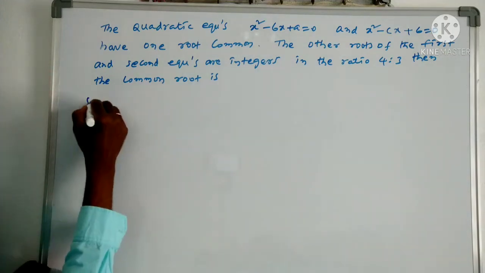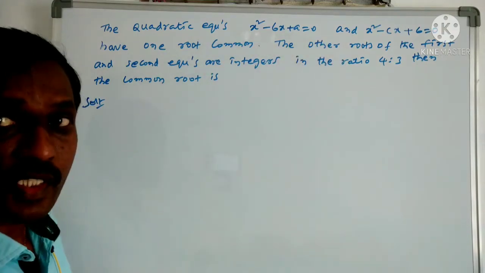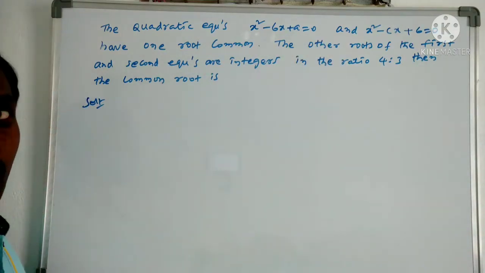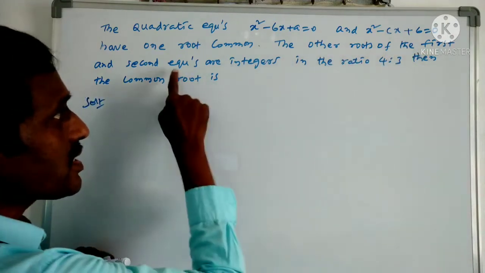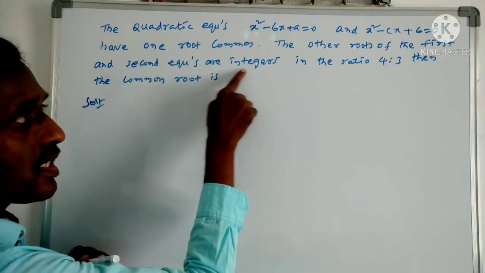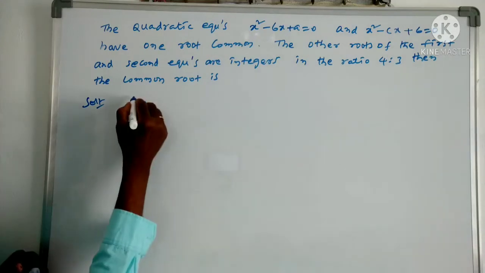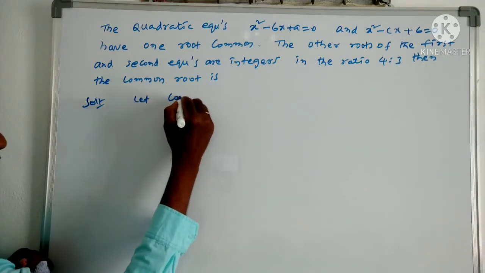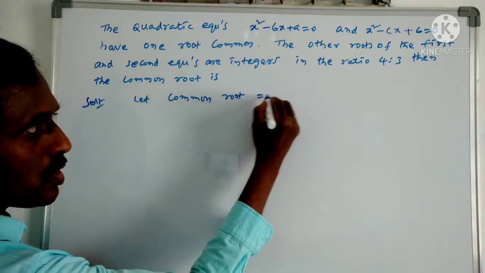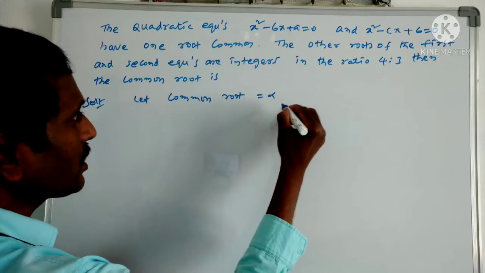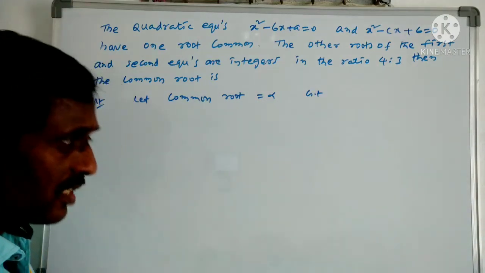Now answer this question. So what is given? Both the equations have a common root. So let us assume that alpha is the common root for the equation. The second roots of the first and second equations are integers and are in the given ratio. So let the common root be alpha.